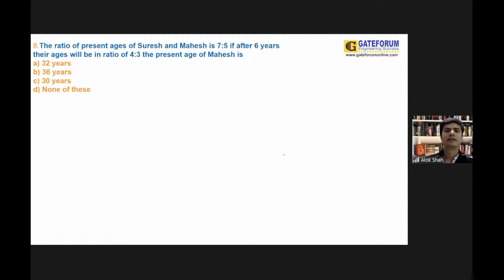Now, moving to the next question. The ratio of present ages of Suresh and Mahesh is 7:5. If after 6 years, their ages will be in the ratio of 4:3, you need to find out the present age of Mahesh. Once again, you have a time of 1 minute to solve this, guys. Take your 1 minute when you are solving this.